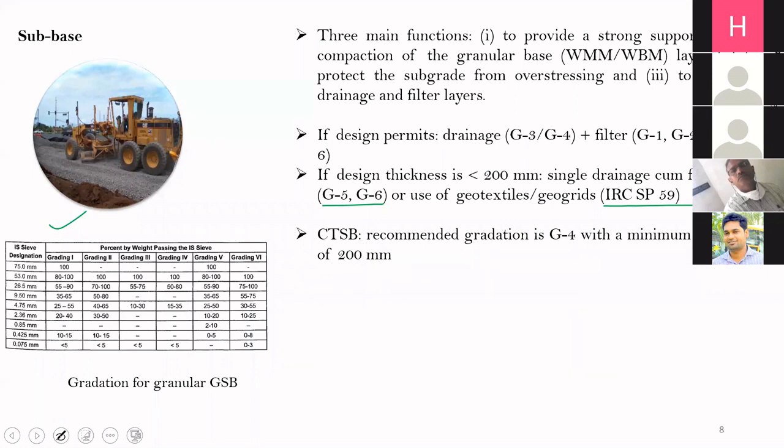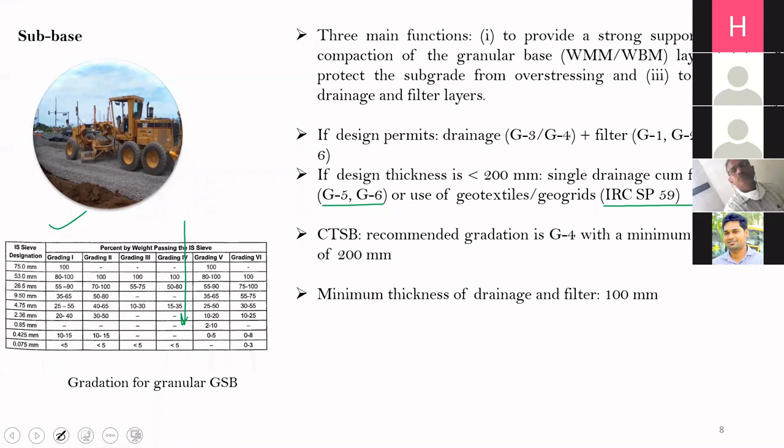Then comes another option, which I have initially told you, that is the cement treated subbase. If we are using cement treated subbase, then we will use the gradation of G4. G4 is the recommended gradation and the minimum thickness should be 200 mm. The minimum thickness of CTSB should be 200 mm. What about the minimum thickness of drainage and filter layer in case they are granular in nature?